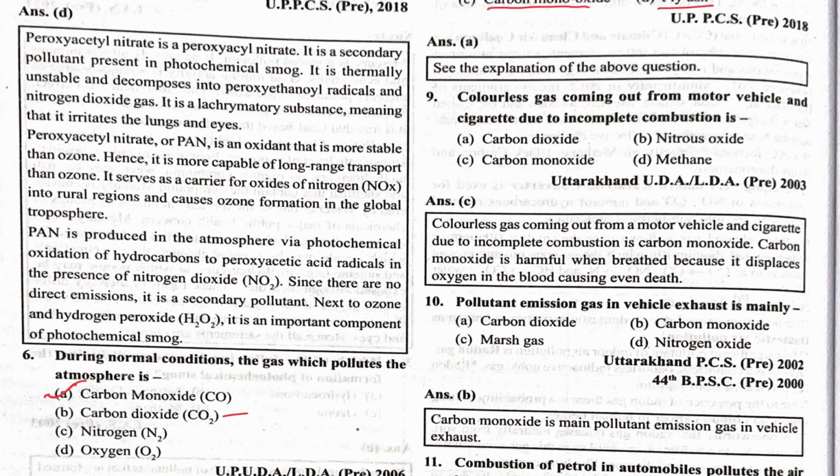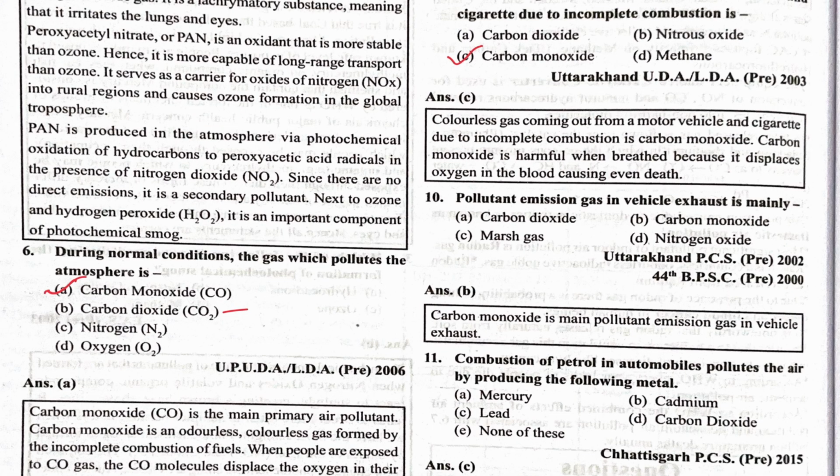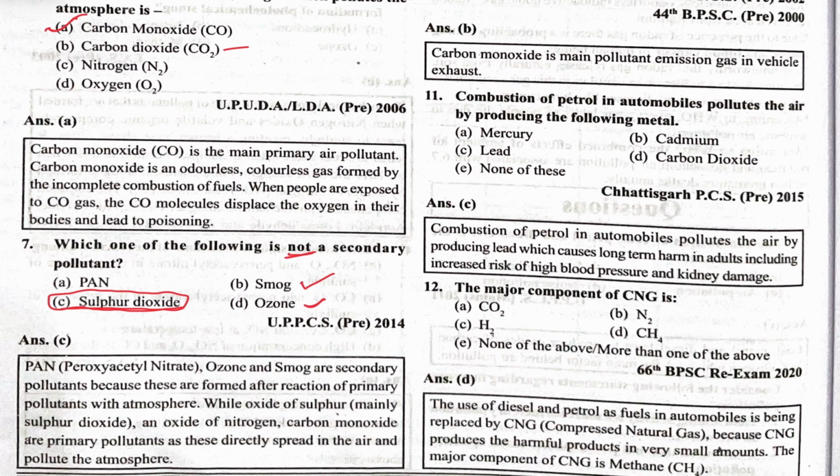Where is the carbon monoxide? Pollutant emission gas in vehicle exhaust is mainly carbon monoxide, where carbon dioxide, no, carbon monoxide, yes. Combustion of the petrol in automobiles pollutes the air by producing the following metals. Which metal? That is lead.